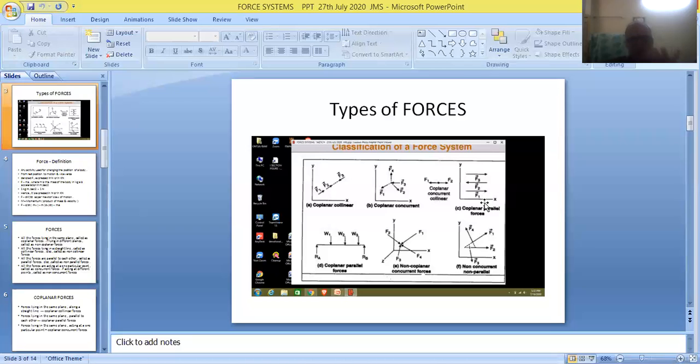These are the parallel forces acting in the horizontal direction, shown in this figure. And the directions of these forces are not one and the same. So friends, they are called unlike parallel forces.